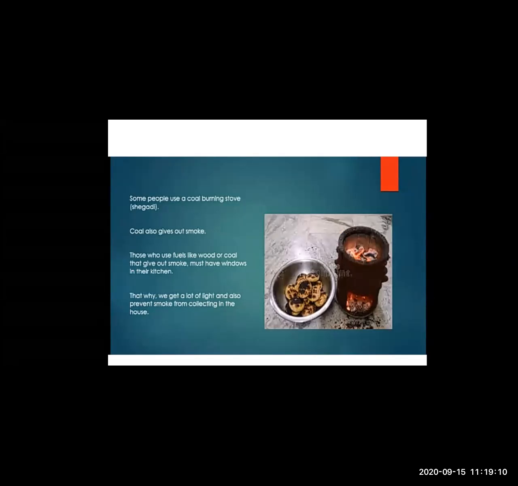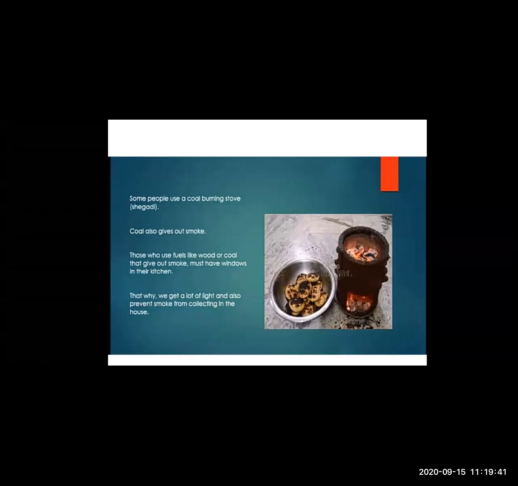Coal also gives out smoke. Yes, even coal gives out smoke. If you burn that coal, what happens? A lot of smoke comes out from that coal. Those who use fuels like wood or coal that give out smoke must have windows in their kitchen. If you are using coal for heating or cooking food, you should keep your windows open. Why? Because it gives off a lot of smoke, which is also very harmful for us.